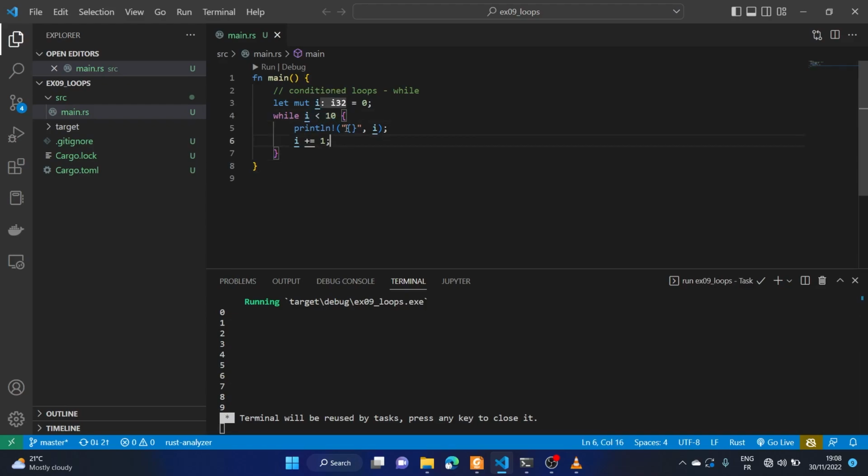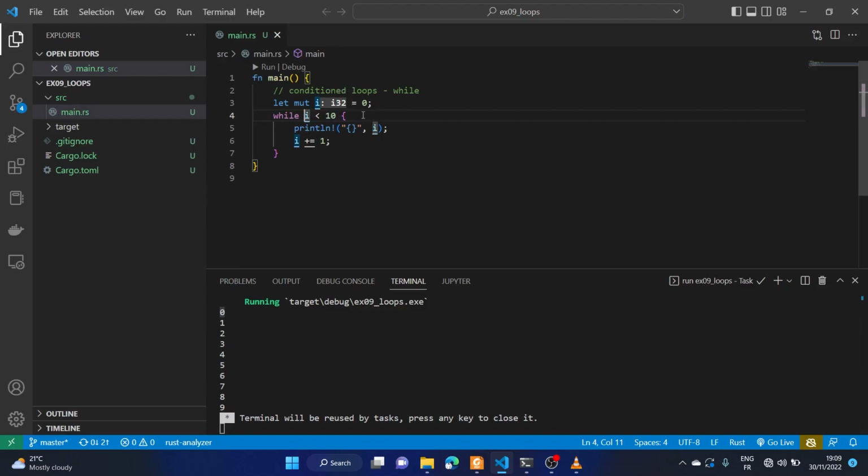So let's break this down. First, i is 0, right? i less than 10, that's true. So we print i, increase i by 1. That's why we have 0 printed here. Then we come here, since i was increased by 1, the value of i now should be 1. 1 less than 10 is true. We print i, then we increase it by 1 again, becomes 2. Keep doing that till it finally becomes 9, and when it becomes 10, the loop stops.